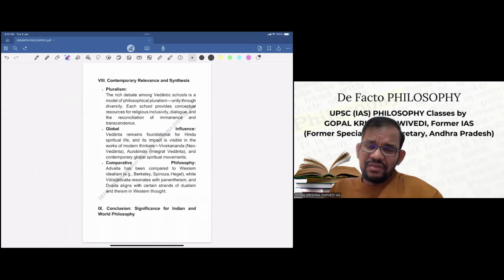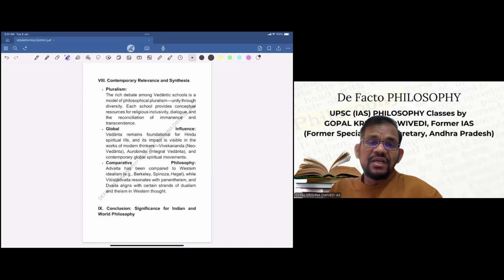As I told, these three sub-schools of Vedanta have very important influence as far as India and the world are concerned. First is pluralism. The rich debate among Vedantic schools is a model of philosophical pluralism, unity through diversity.